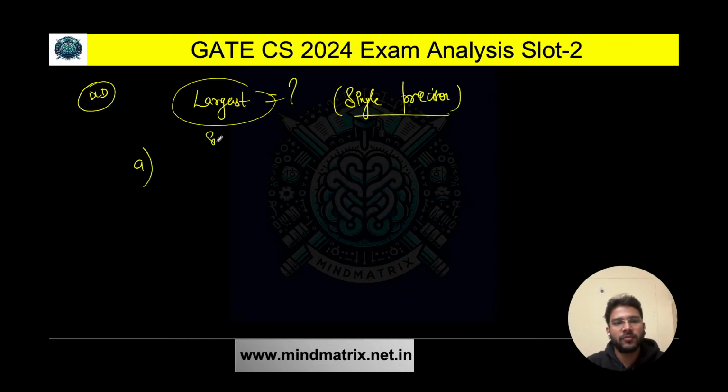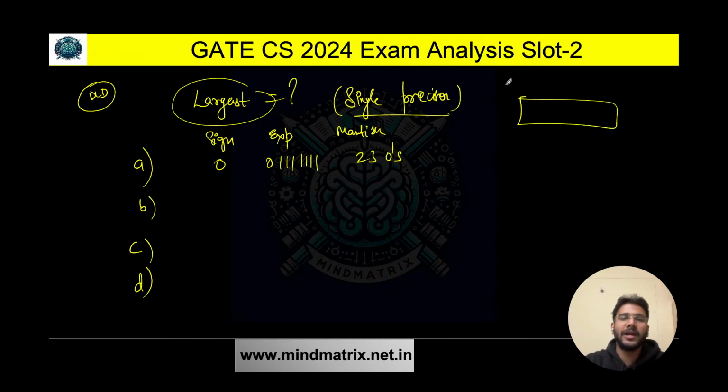So option A, we have the sign bit here, we have the exponent bits here, we have the mantissa, right? Options A, B, C and D. Option A is 0, then 0, 1, 1, 1, 1, 1, 1, 1, and here 23 zeros are there. I hope you know that in single precision, we have 1 bit for sign, 8 bits for exponent, and 23 bits for mantissa. Total 32 bits of register is there for single precision.